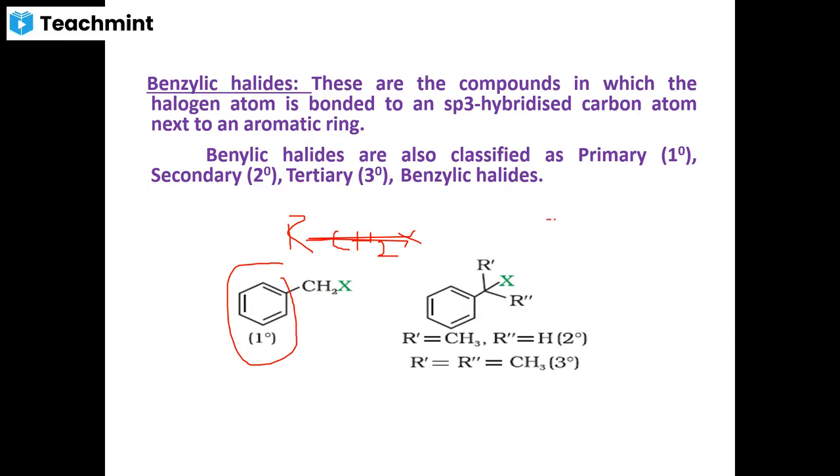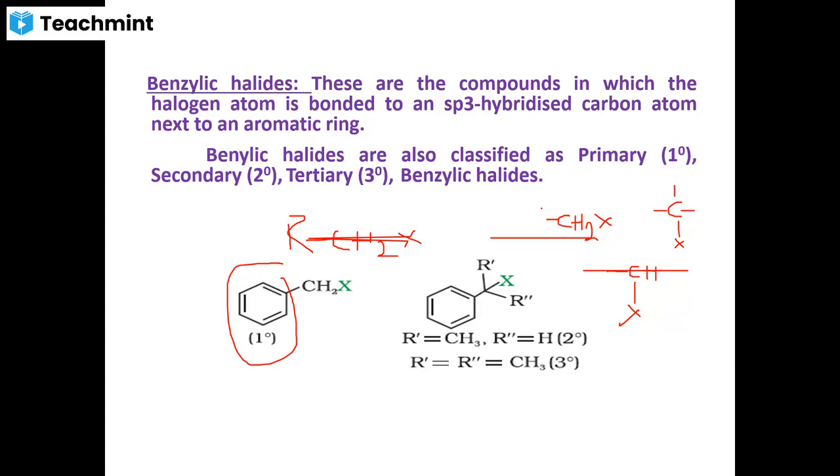It means you should remember, if it has the characteristic group CH2X, it is primary. If it has the characteristic group CHX bonded to two other carbon atoms of the chain, then it is called secondary. If it is three other carbon atoms of the chain having the characteristic group, it is called tertiary. You have seen this in the previous case.